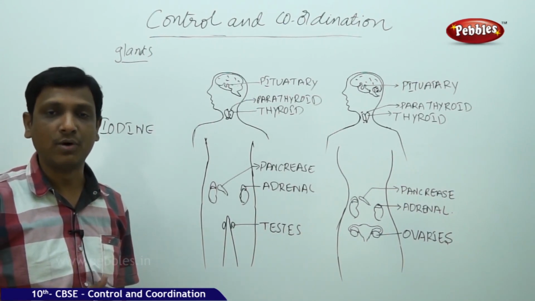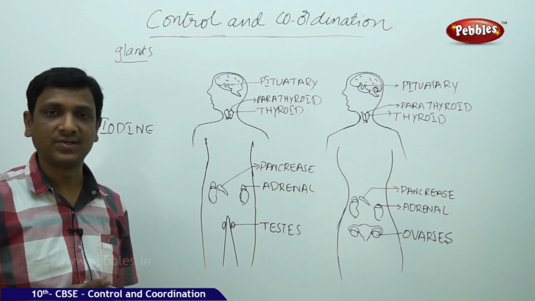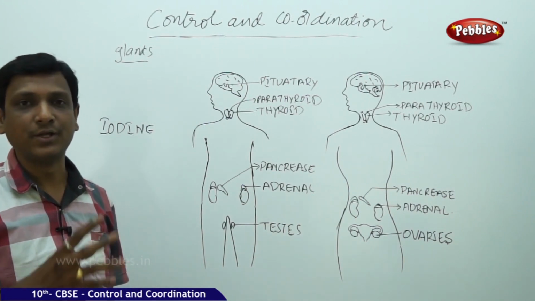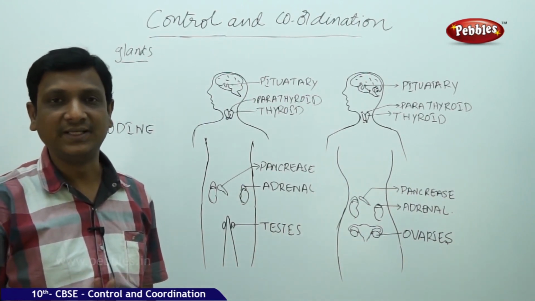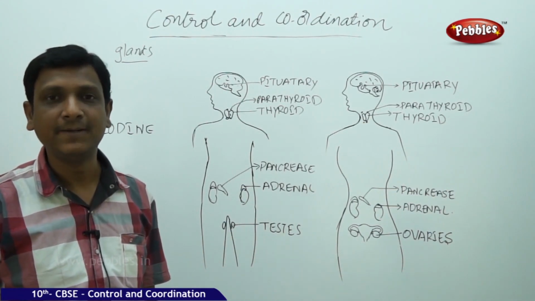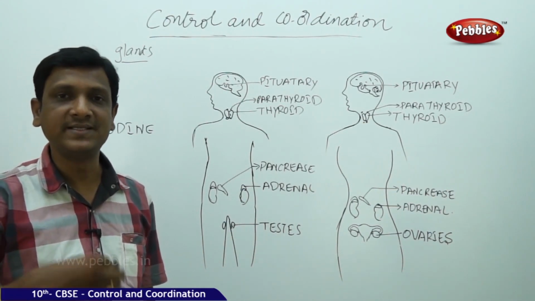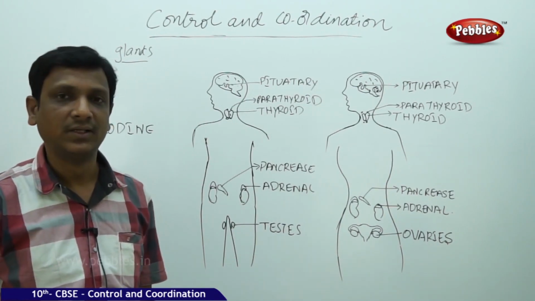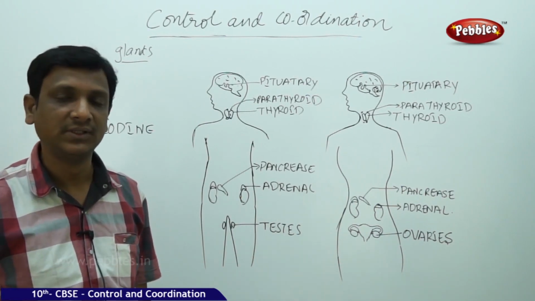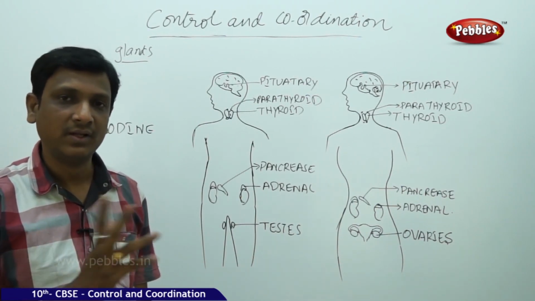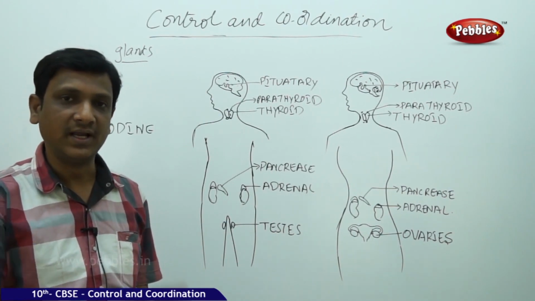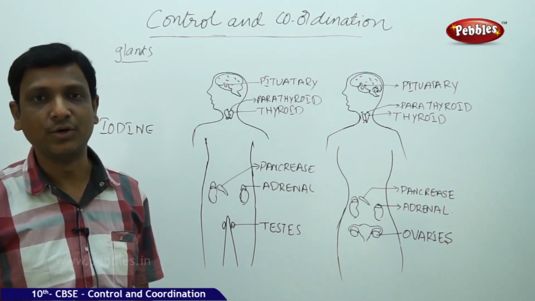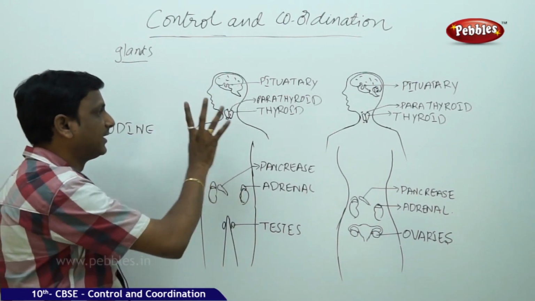Then how do they get iodine into their bodies? That is the reason the government instructed salt manufacturers to add some iodine to the salt. That is why you see iodized salt, with names like Ayodised. That means iodine is added to the salt. We add salt to all the food items we prepare, so in this way we are adding iodine to the food. Whether they are vegetarian or non-vegetarian, whatever people eat, they are taking the salt which contains iodine, which is supplied to the thyroid to prepare thyroxine.